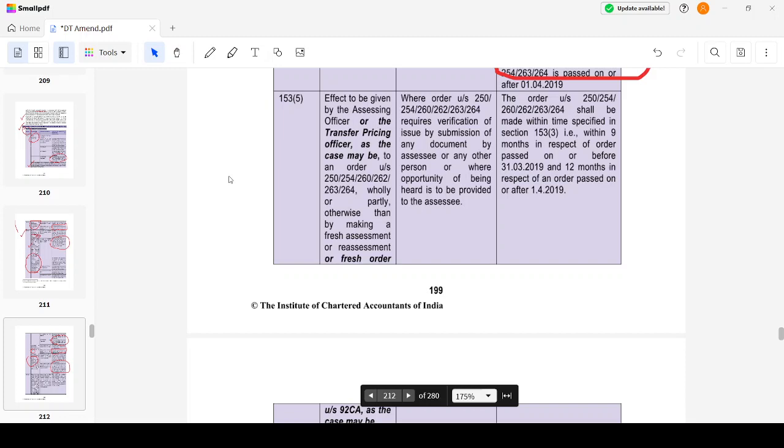Then, effect to be given by the assessing officer or the transfer pricing officer, as the case may be, to an order under these sections wholly or partly otherwise than by making a fresh assessment. I am not going to make a fresh assessment, but I am going to give some effect. Then what is the time period? It will be within 9 months if the order is passed before 31st March 2019. If it is after 1st April 2019, it is 12 months. Other than by way of fresh assessment.